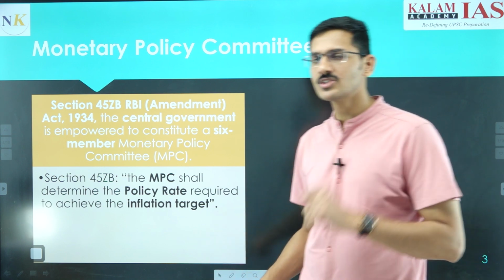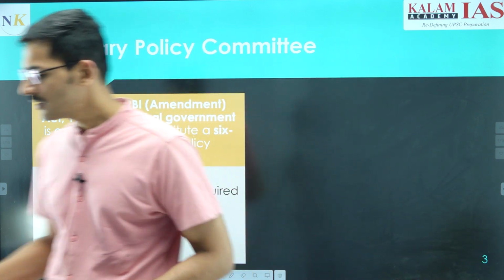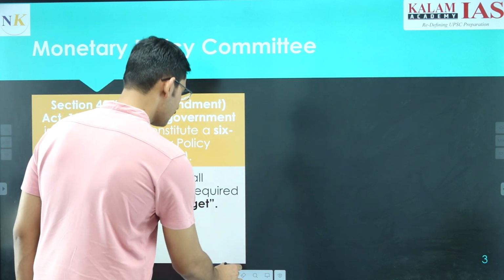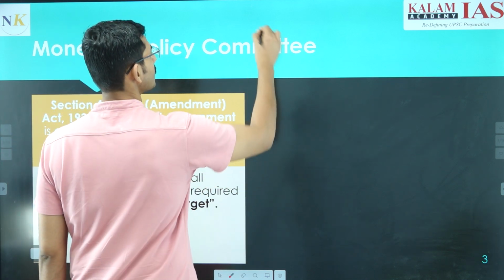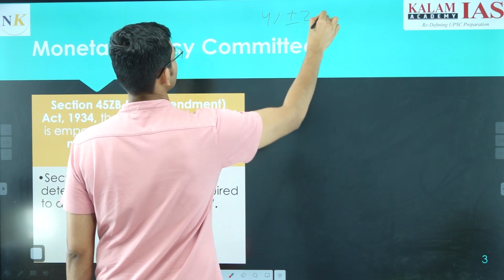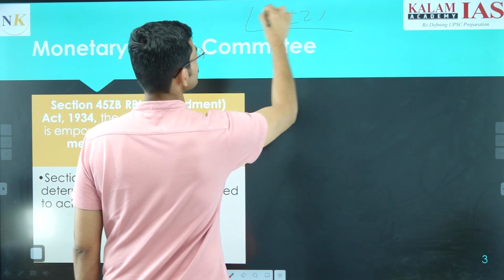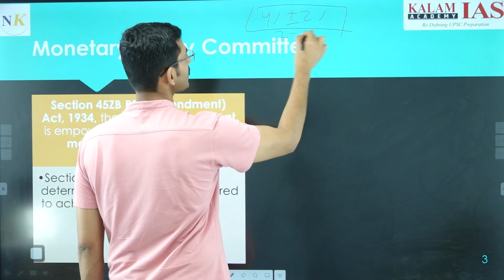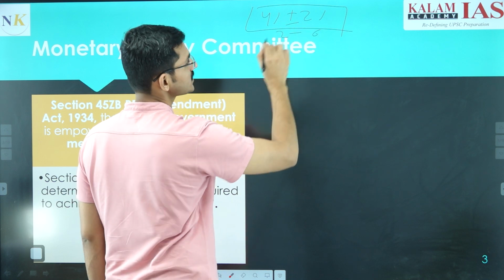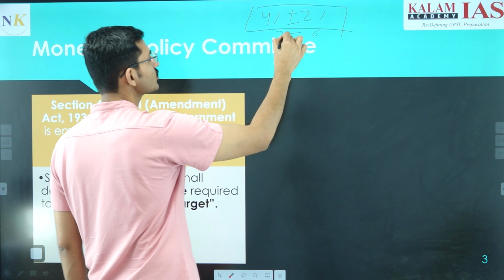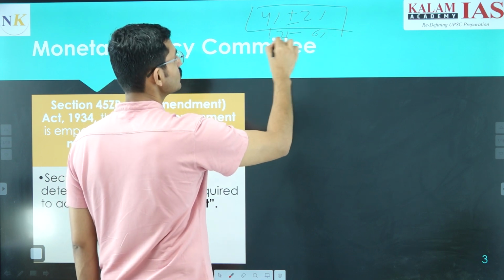Now, what is the inflation target for RBI, or the inflation target that the Government of India establishes? The inflation target currently is 4% plus minus 2%, meaning inflation should remain within the range of 2 to 6%. 4% minus 2% is 2%, 4% plus 2% is 6%. So, the inflation should remain within the range of 2 to 6%.